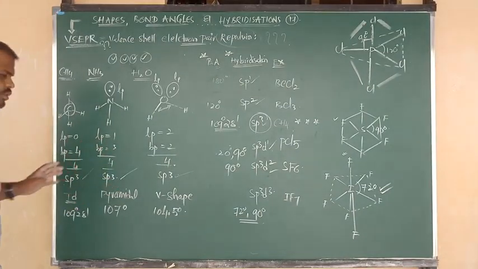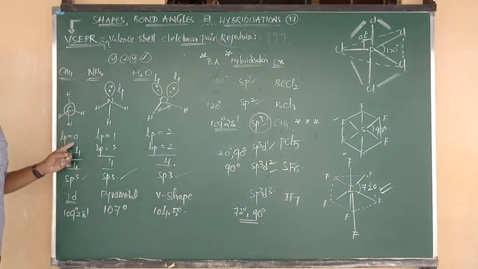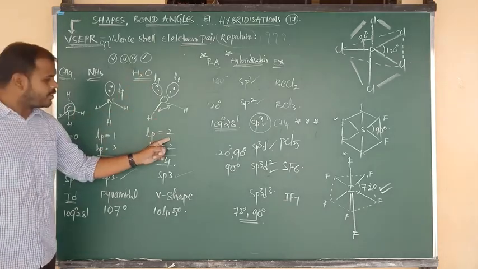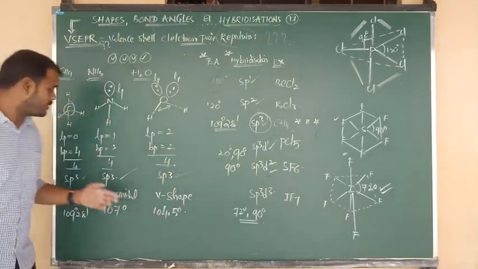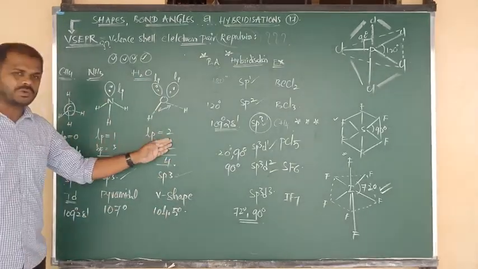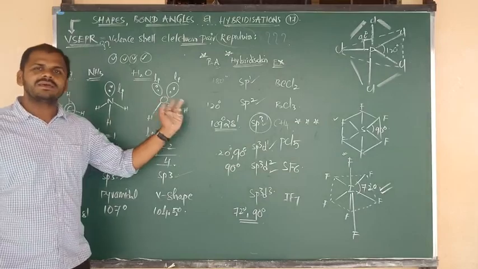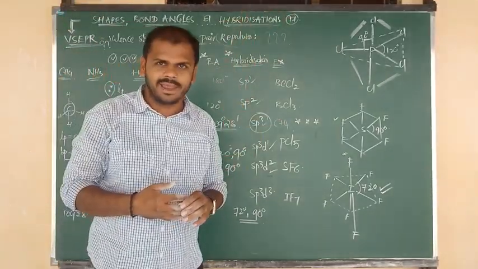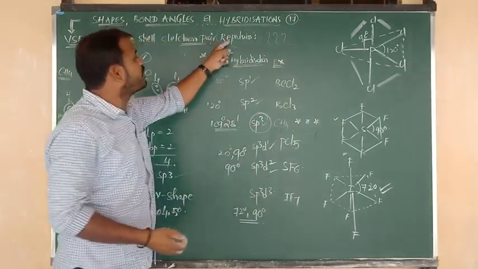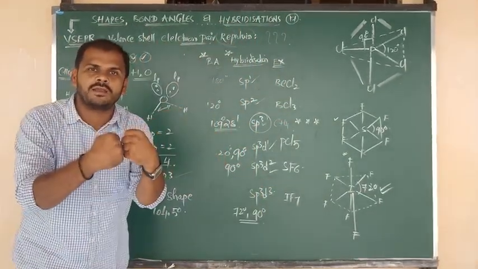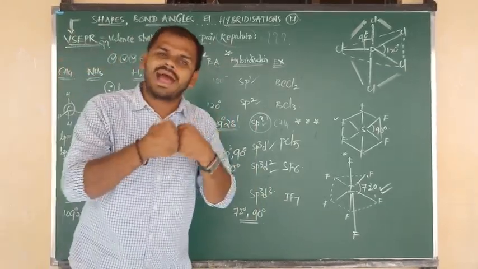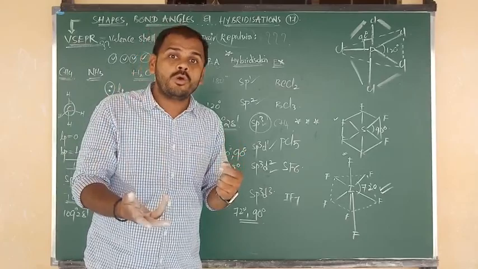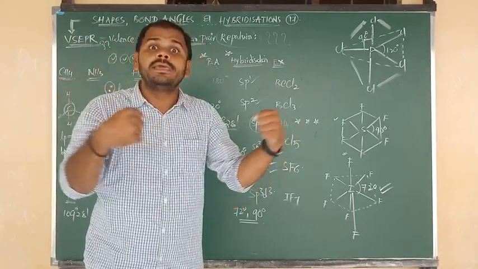Final conclusion point I am going to tell you. In methane, 0 lone pair. In ammonia, 1 lone pair. In water molecule, 2 lone pairs. So the number of lone pairs increases. As the number of lone pairs increases, they cause more repulsion, nothing but more fighting arises. Fighting means repulsions. So most repulsion is caused by whom? Lone pairs cause more bulky repulsions.